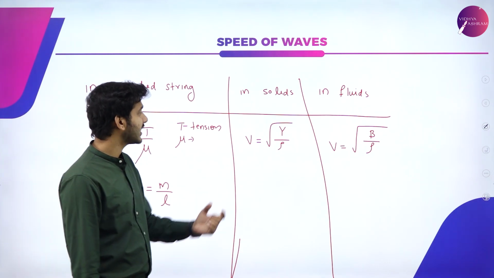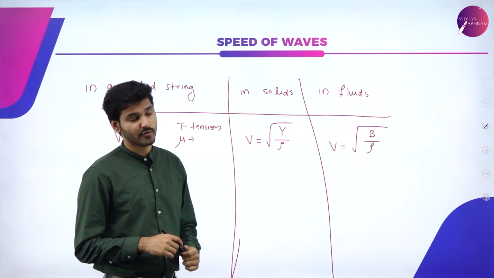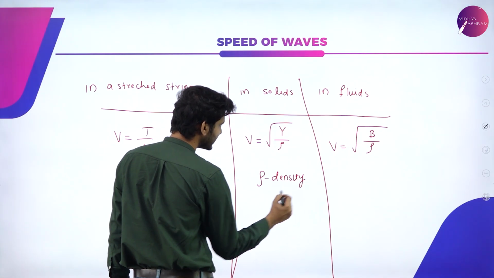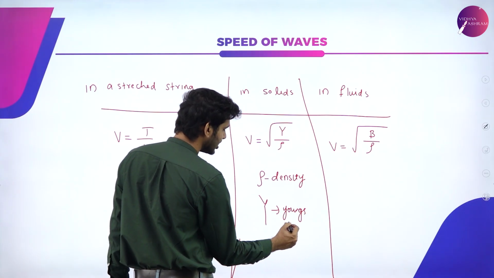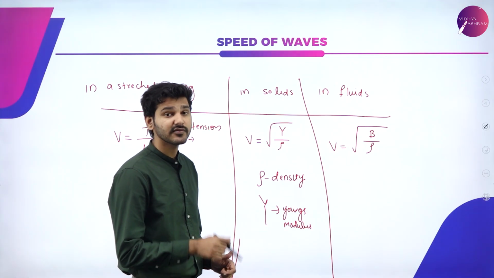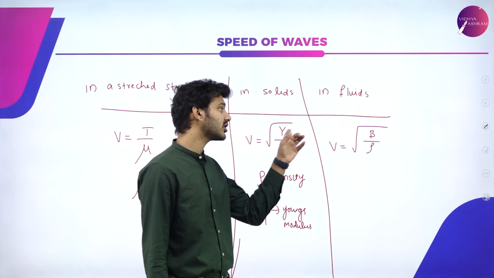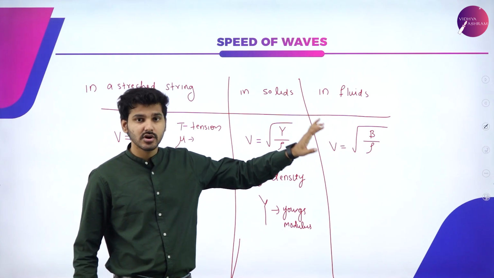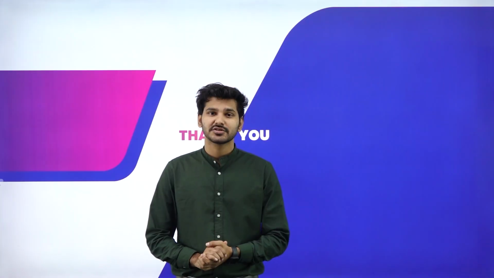And again, in solids, it is given by the equation v is equal to root of Y by rho, where rho is nothing but density and Y is the Young's modulus, which you have already learned in the chapter on mechanical properties of solids. And again, for fluids, same equation. The only difference is that instead of Young's modulus, you're going to use bulk modulus B. So again, the ratio of bulk modulus to its density in the square root will give you the velocity of a wave in fluids. So that is all for now.